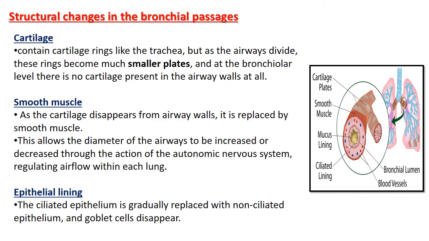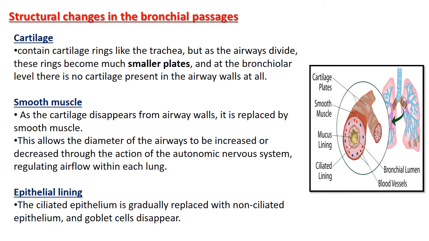Second, the smooth muscle. As the cartilage disappears from the airway walls, it is replaced by smooth muscle. There is only smooth muscle, no cartilage. This allows the diameter of the airway to be increased and decreased through the action of the autonomic nervous system, regulating airflow within each lung. Because of smooth muscle, the diameter of the airway is increased or decreased with the help of the nervous system.